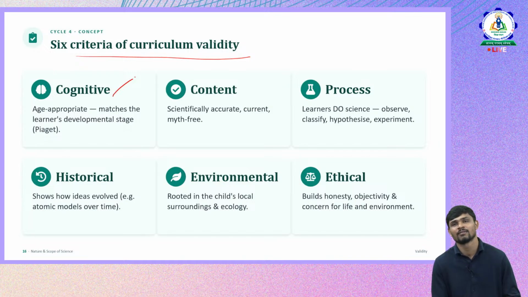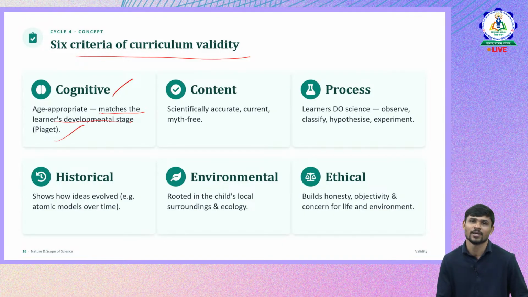What do you mean by content validity? The curriculum of science should be age appropriate. Okay, it should be very specific and related to the age group of the students. So it should match with the developmental stage, Piaget's learning theory, you might have already known. So it should be age appropriate.